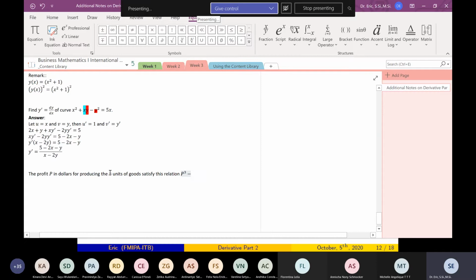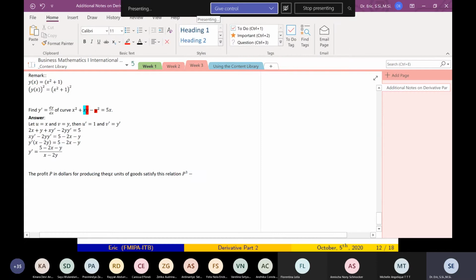Maybe Q units, quantity. So to make you accustomed to the variables: minus Q cubed minus PQ equals, let's say, maybe 4.